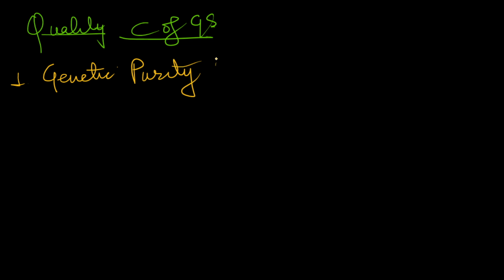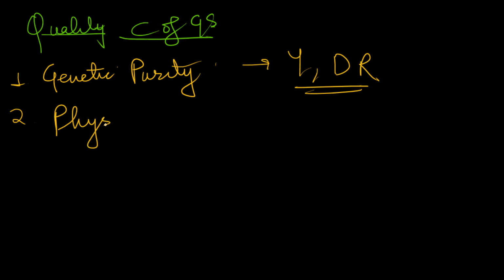They should ensure desired traits such as yield and disease resistance. Their genetic purity should be at the higher end. Generally, we assume it to be 100%. Next, physical purity. It should be free from any kind of dust, inert matter, weed seeds, all these things, and for most of the crops it is considered more than 97 to 98%.